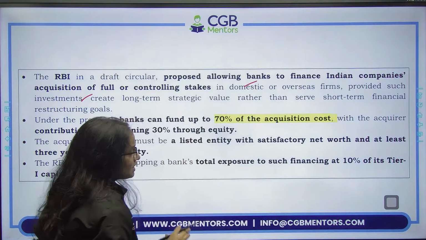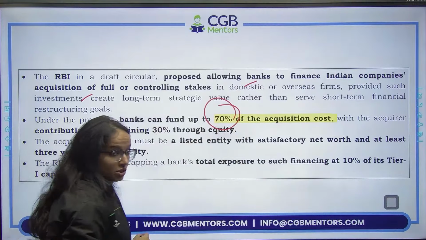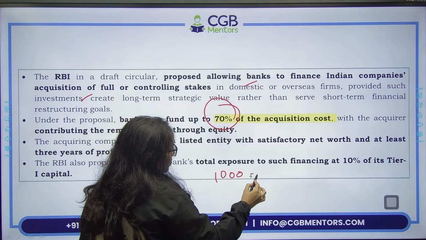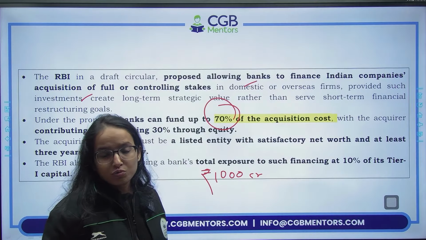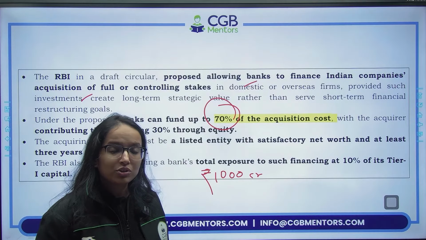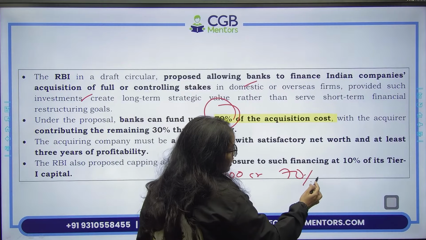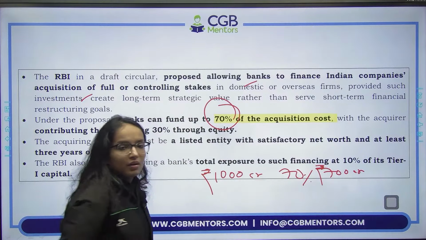So the RBI has said that you can finance up to 70% of the acquisition cost. So for example, if the total acquisition cost is 1,000 crore rupees and the company ABC goes to a bank to finance that, the bank can finance up to 70% of it only. That means 700 crores.